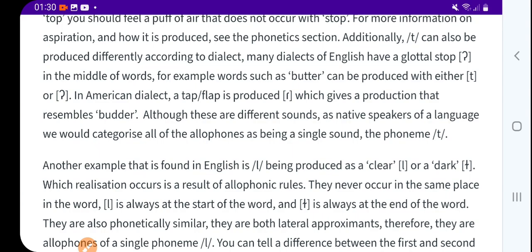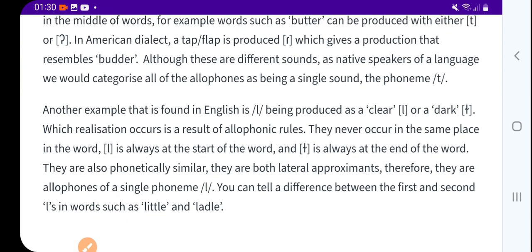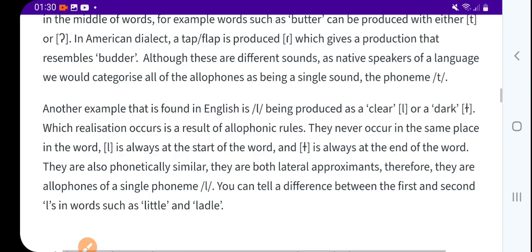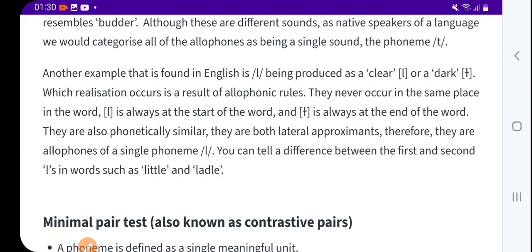Additionally, T can also be produced differently according to dialect. Many dialects of English have a glottal stop. Or in American dialects, the tap or flap is produced, which gives a production that resembles budder. Although these are different sounds, as native speakers of a language we could categorize all the allophones as being a single sound, the phoneme T.